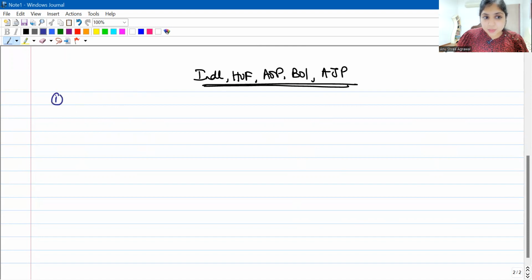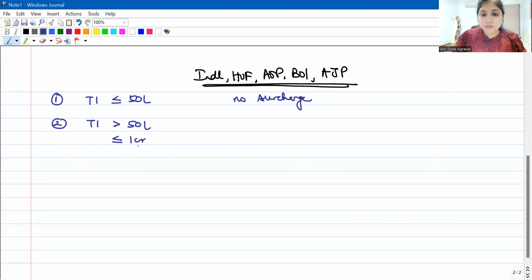Your first step, you will see what's the total income of the assessee. If it happens to be within 50 lakhs, then no surcharge itself. The story ends right there. But if your total income is more than 50 lakh, then the first situation is not applicable. If the first situation is not applicable, you will go to the second situation. In the second situation, you will see what is the total income. Is it more than 50 lakh but up to 1 crore? If it is, then the surcharge rate will be 10%.